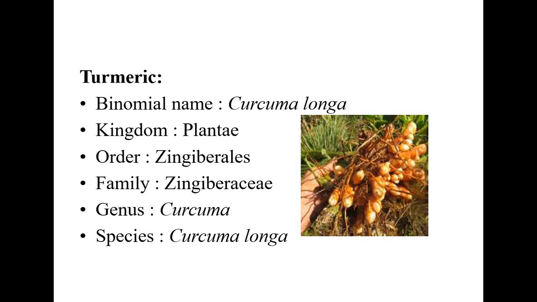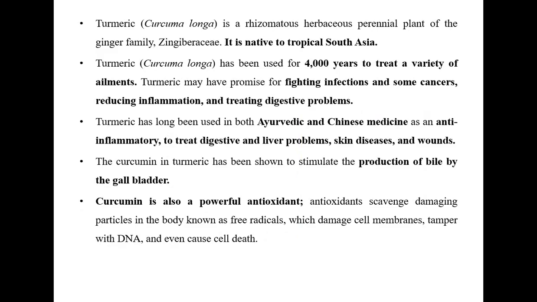Next we can discuss turmeric. The binomial name of turmeric is Curcuma longa, kingdom Plantae, order Zingiberales, family Zingiberaceae, genus Curcuma, species Curcuma longa. Turmeric is a rhizomatous herbaceous plant native to tropical South Asia. It has been used for about 4,000 years to treat a variety of ailments, as per available documents.